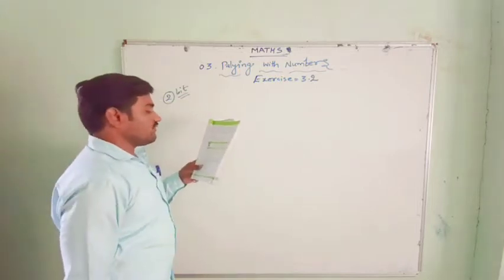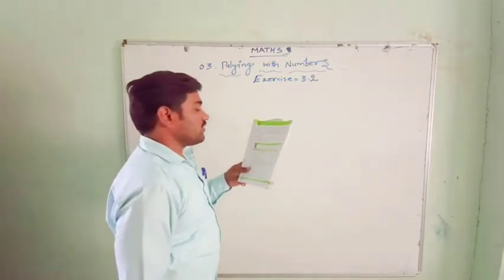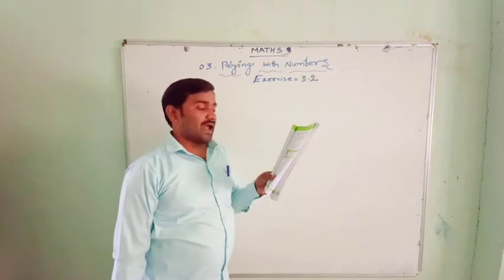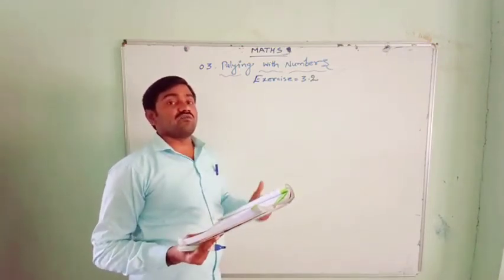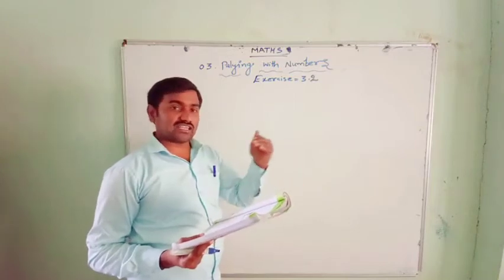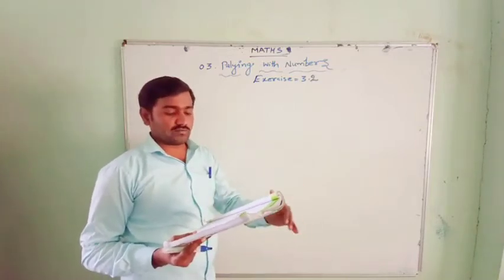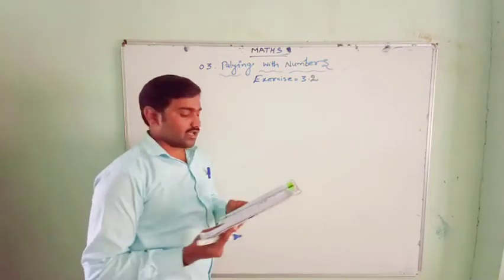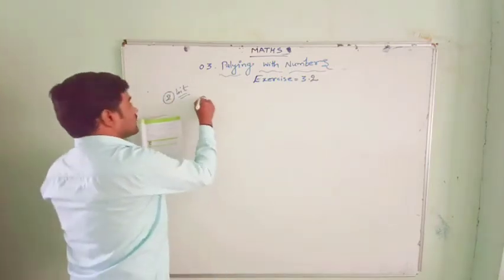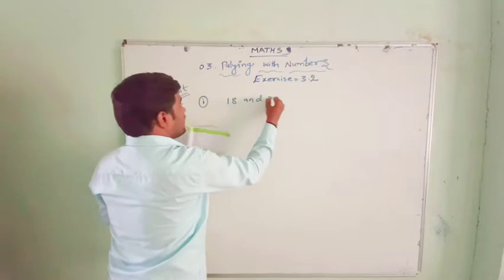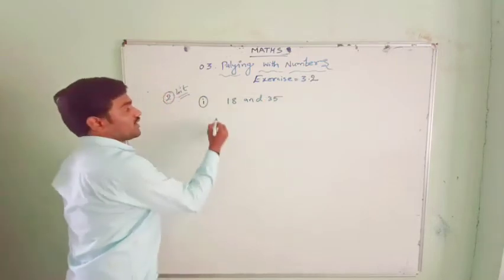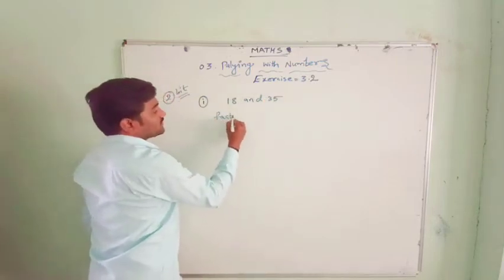The second bit, which of the following pairs are co-primes? Co-primes means, if they have only one as a common factor and the remaining factors are different, they are called co-primes, or else they are not considered co-primes. I will do one problem here, second bit, 18 and 35. Are 18 and 35 co-primes or not? Factors of 18 first.